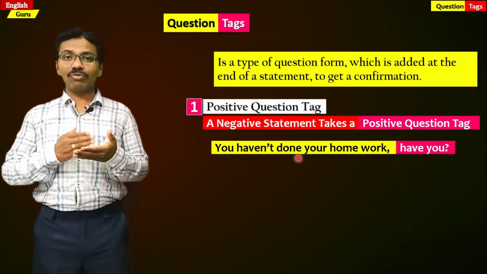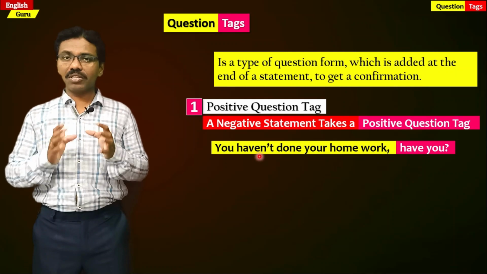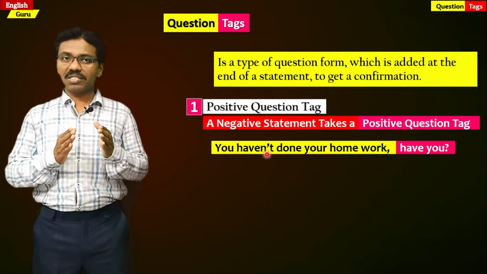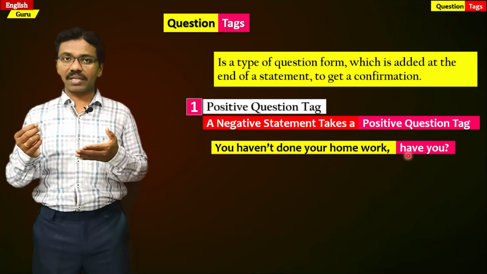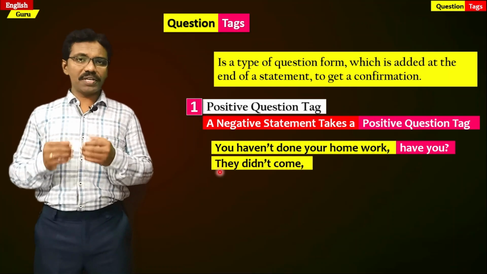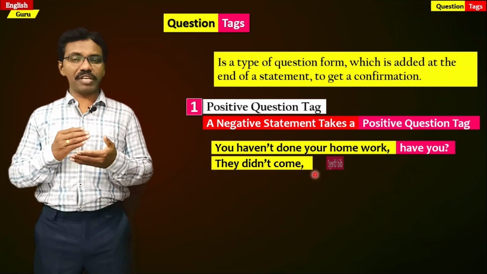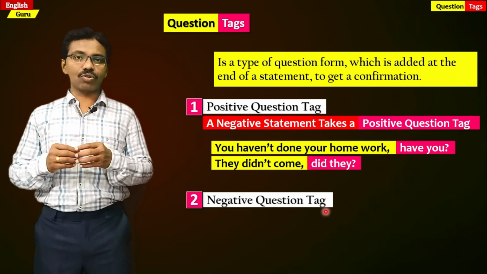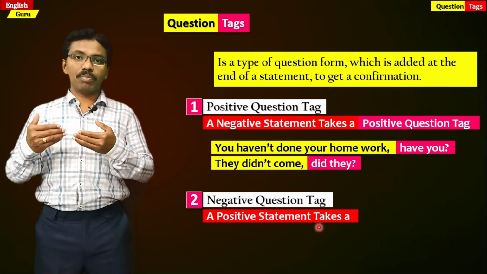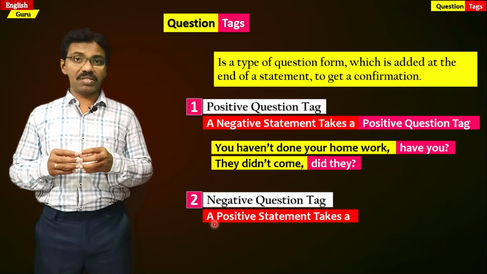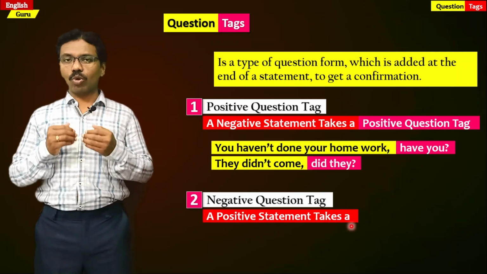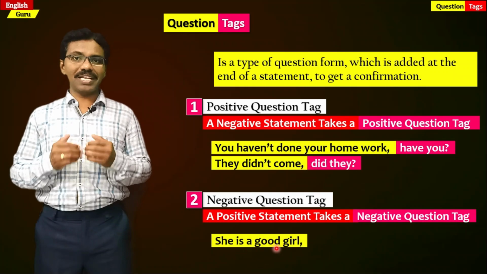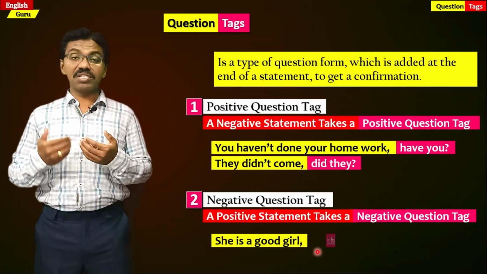So haven't, have not. Why negative statement? Not is there. So since the statement is negative, there is a positive question tag, that is "have you". And in contrast to these positive question tags, we have negative question tags. Negative question tags are always used for positive statements, which means a positive statement always takes a negative question tag. For example, she is a good girl, isn't she?